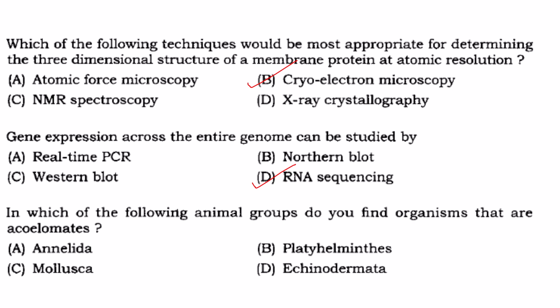Then the next one: in which of the following animal groups do you find organisms that are acoelomates? Acoelomate means they lack the true body cavity, that is coelom. So it is found in Platyhelminthes. They have a solid body filled with mesenchyme. They are acoelomates. All the others are coelomates. So the answer is option B.